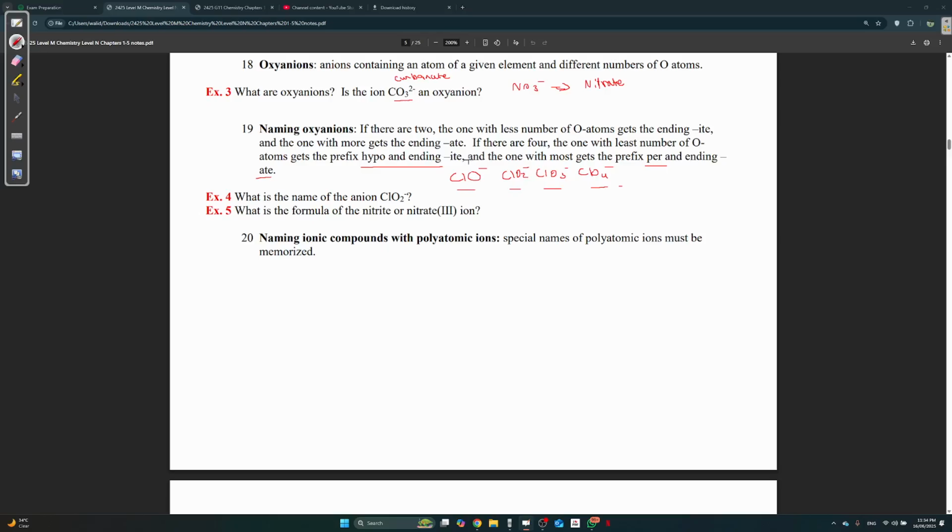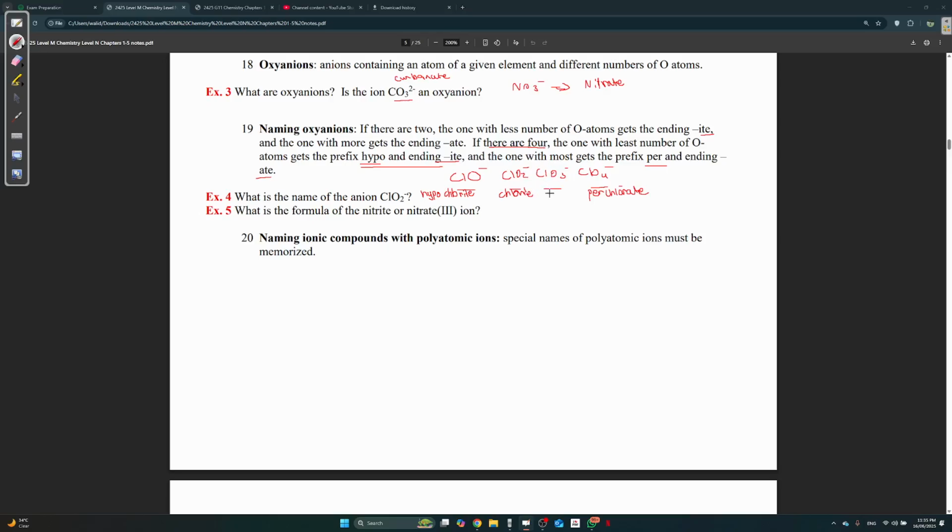Following the rule, if there are 4, the one with the least number of oxygen atoms gets the prefix hypo and ending ite. So here it's going to be hypochlorite. The one with the most gets the prefix per and ending ate, so this is perchlorate. Now the ones in the middle, what are they going to be? We said the one with fewer oxygen atoms gets ite, so this is chlorite.